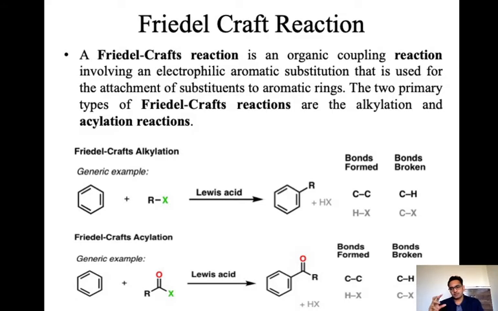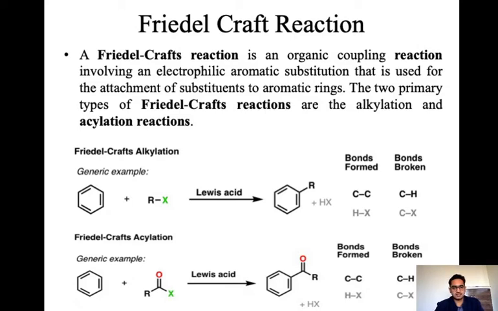The group may be alkyl or acyl. Accordingly, if it is alkyl, we say Friedel-Crafts alkylation, and if it is an acyl group, we say Friedel-Crafts acylation. When an alkyl group is attached, it is alkylation; when an acyl group is attached, it is acylation.